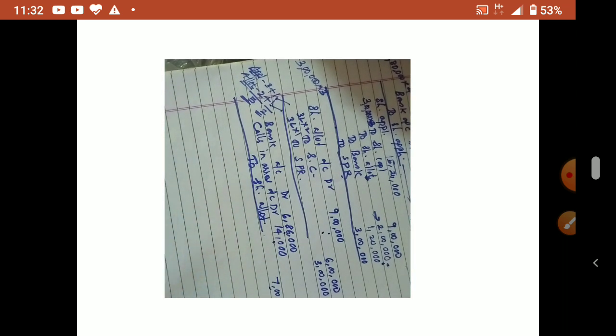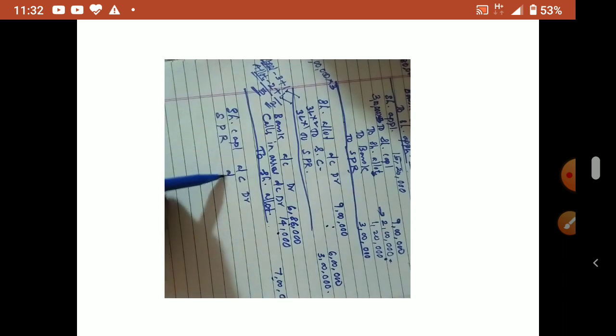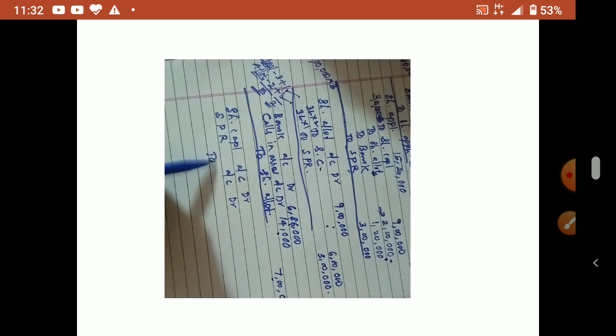Okay, so now how to write the journal entry for forfeiture? Immediately after allotment they forfeited his shares, so we have to write the forfeiture journal entry. As usual, you know what is debited: share capital account debtor, securities premium, what not received, premium account debtor, to share forfeiture, what received from him, to share allotment.